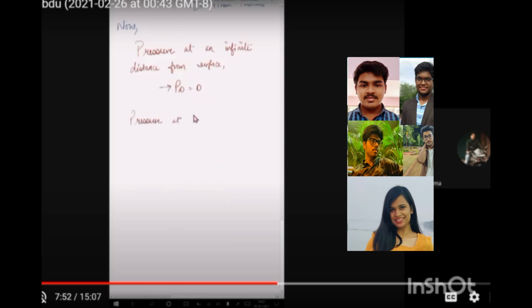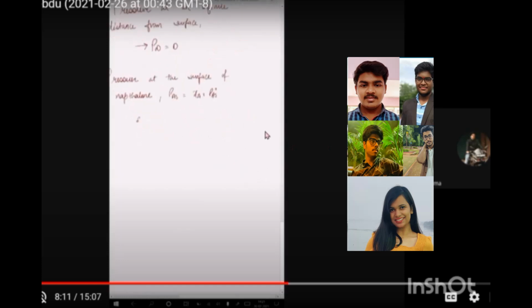And then we are going to calculate pressure at the surface of the naphthalene ball. The pressure at the surface of the naphthalene ball, that is the partial pressure, will be calculated by mole fraction into the total pressure. The total pressure is actually the sublimation pressure.